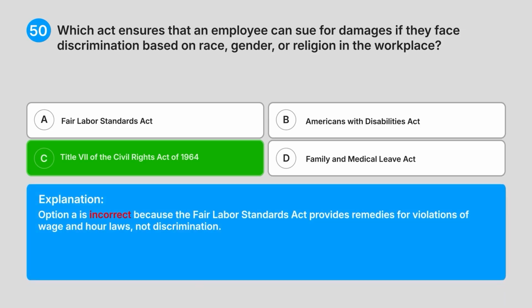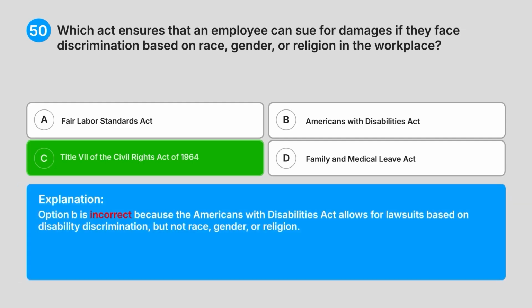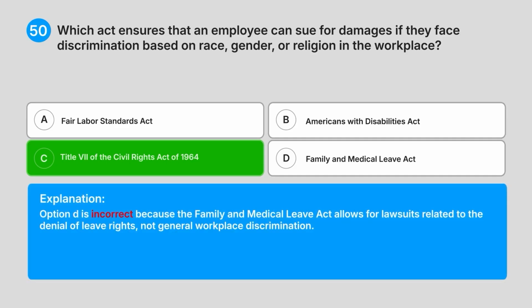Option A is incorrect because the Fair Labor Standards Act provides remedies for violations of wage and hour laws, not discrimination. Option B is incorrect because the Americans with Disabilities Act allows for lawsuits based on disability discrimination, but not race, gender, or religion. Option D is incorrect because the Family and Medical Leave Act allows for lawsuits related to the denial of leave rights, not general workplace discrimination.